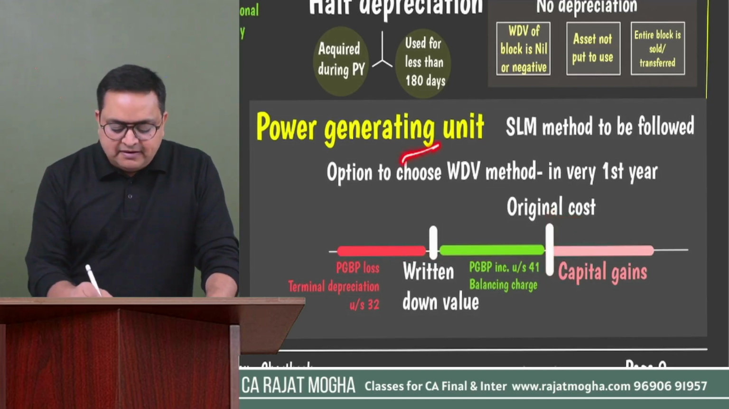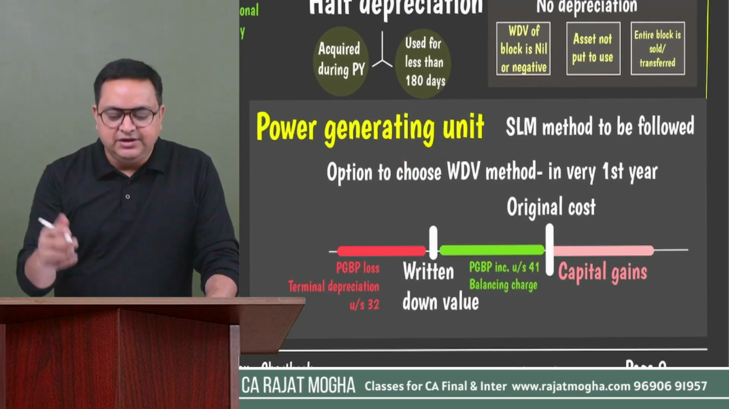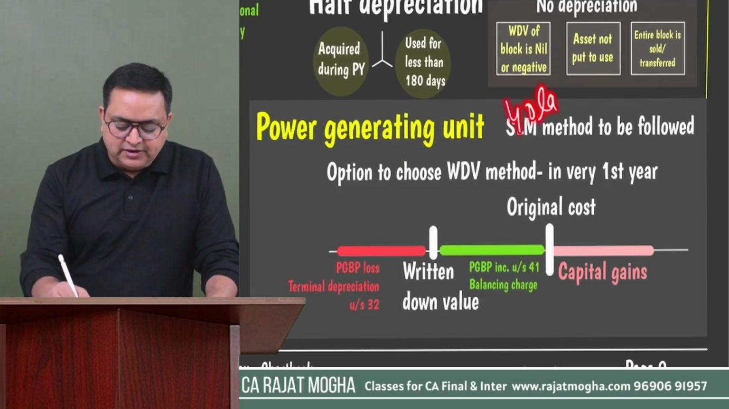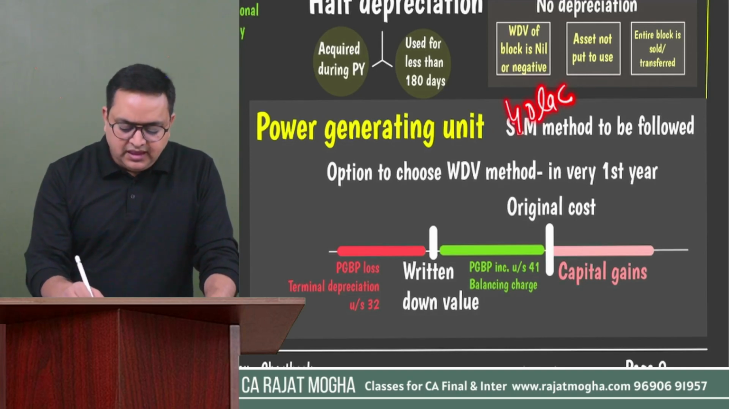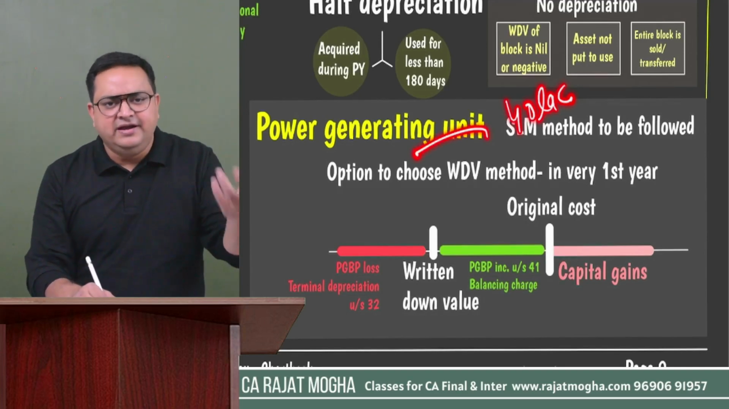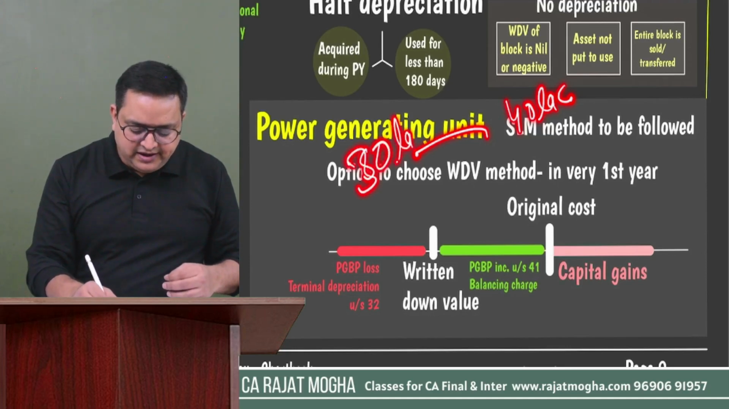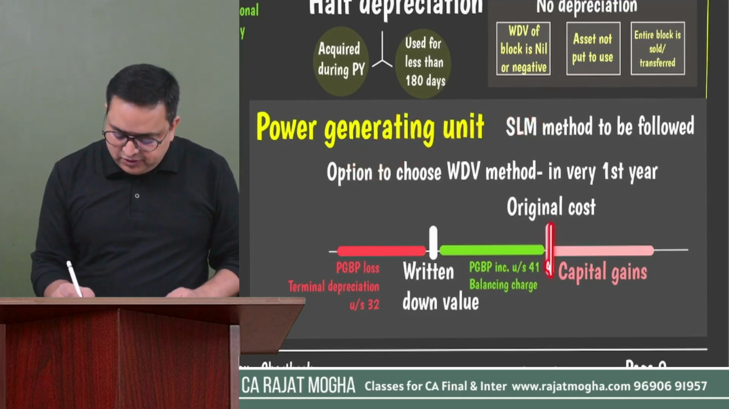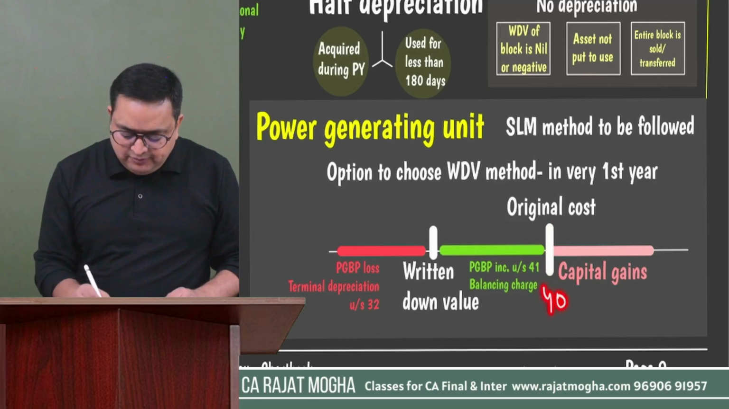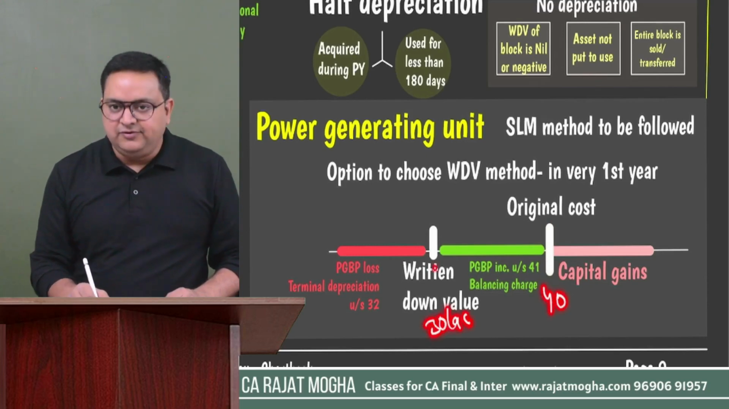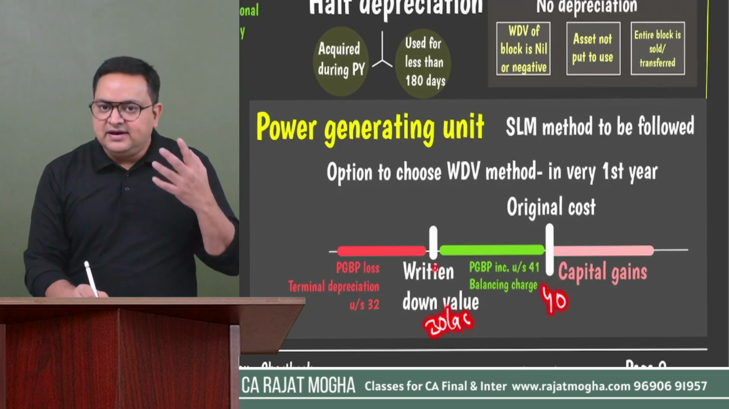Let's say this is the power generating unit and they have purchased a machine for rupees 40 lakh, and they were charging SLM on individual assets, and right now the WDV is 30 lakh. So I can plot that the original cost is 40 and the WDV is 30 lakh as of now. So let's say they sell this asset.